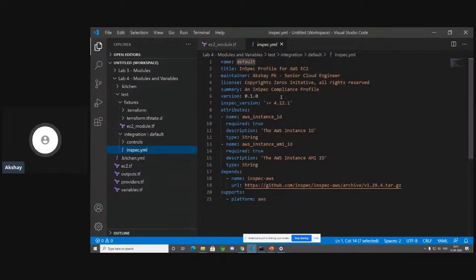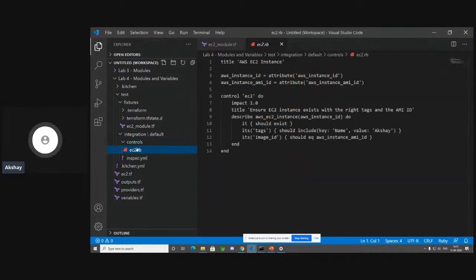So if I take a look at your inspec profile, we are passing these two attributes. And once we pass these two attributes, we are going into our controls folder wherein we have our ec2.rb file. And this ec2.rb file has both the instance ID and the AMI ID, after creation, being passed from the output. And this test case is going to be executed, where it's going to check whether that instance is actually created on the AWS account. It's going to check whether the tags has name and Akshay. It's going to go ahead and also check whether the image ID is the one that we entered.